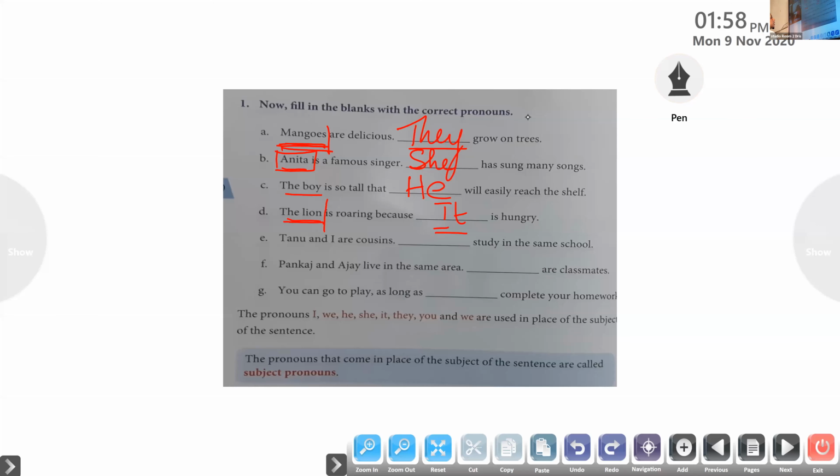So what will we write here? Here Tanu and I is included. Which subject pronoun do we have to use here? Come on, Joanna, tell me which subject pronoun we have to use here. Tanu and I. Yes, very good, Joanna. It is we. When I is included, we have to use the pronoun we. Very good. Ryan, Manu, come on, do the next one for me.